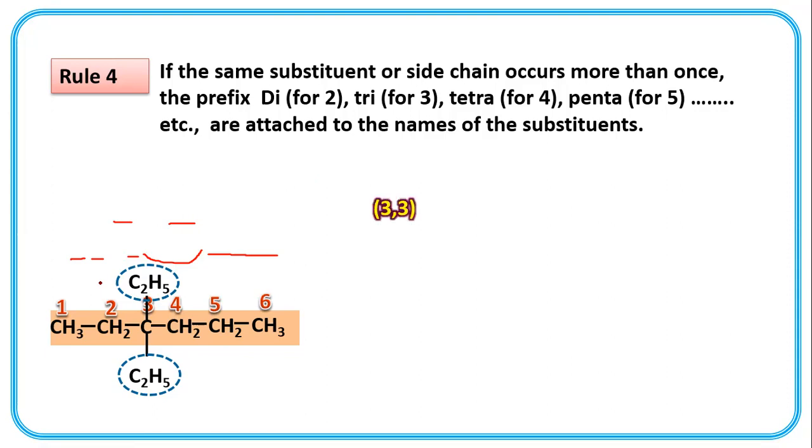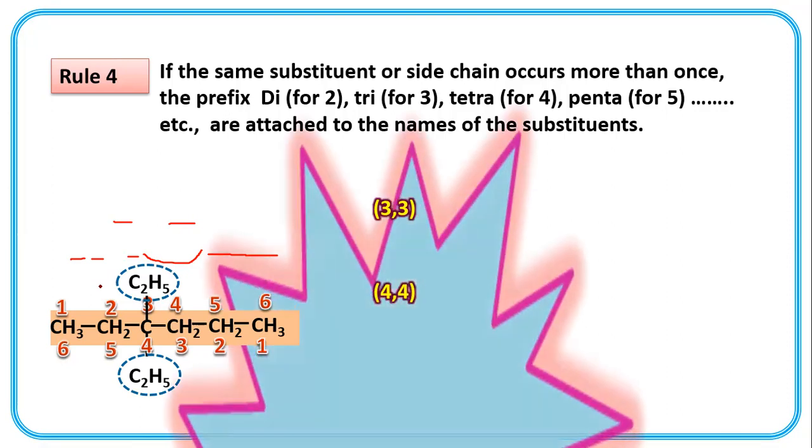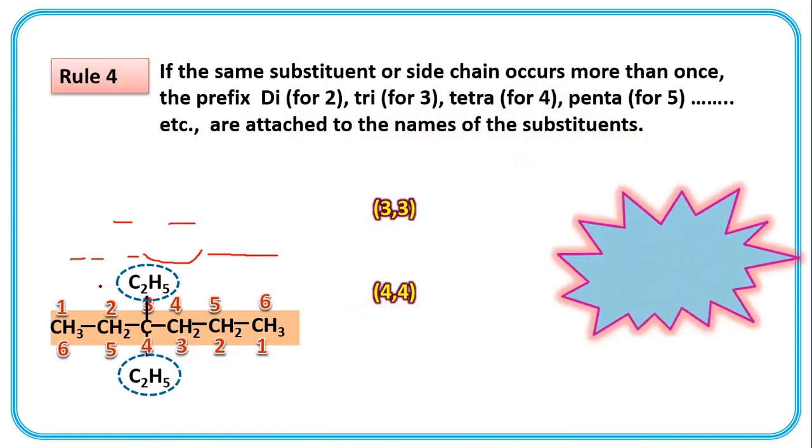So 3, 3. 1, 2, 3, 4, 5, and 6. Here the second way, another way of numbering, gives 4, 4. Now what is this new rule? Let us see. 3 plus 3 is 6, and 4 plus 4 is 8.